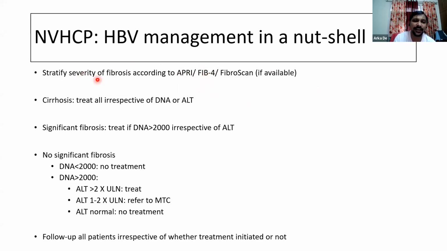So if on the basis of this non-invasive assessment of fibrosis, we feel the patient has cirrhosis, then all the patients are advocated for treatment by NVHCP, irrespective of DNA or ALT levels. If there is significant fibrosis, the patients are being treated if the DNA is more than 2000, irrespective of the ALT levels. And if there is no significant fibrosis, then patients will be treated if DNA is more than 2000 and ALT is also elevated.